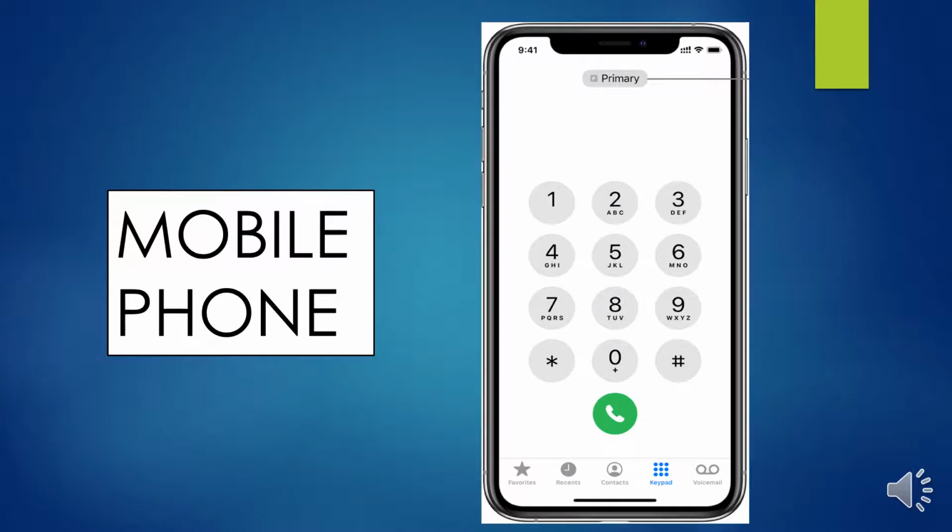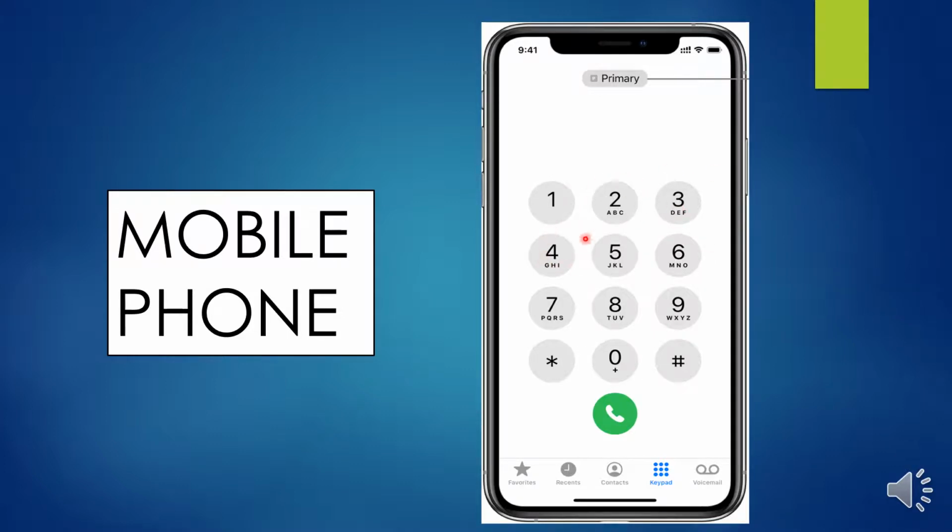This is a mobile phone. In a mobile phone, we have numbers in the dial pad. You can see the numbers in the dial pad, isn't it, children? Shall we all count? 1, 2, 3, 4, 5, 6, 7, 8, 9. Here, in between 1 and 3, we have number 2.